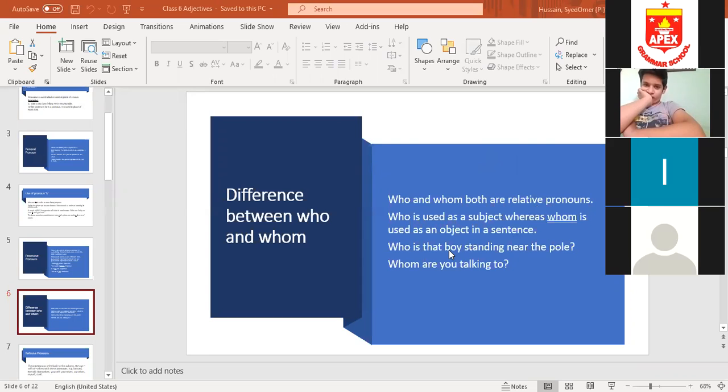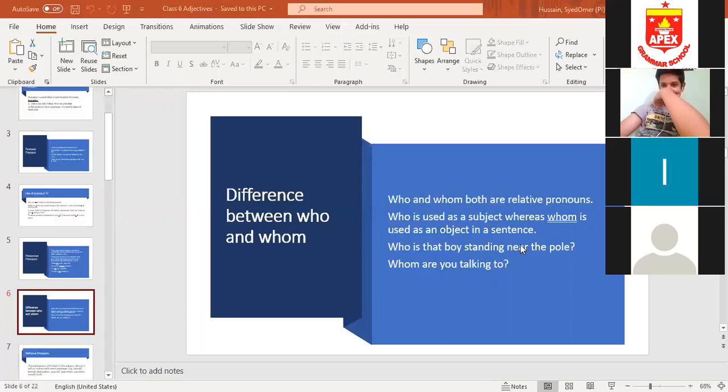Difference between who and whom. Who and whom both are relative pronouns. But who is used as a subject and whom is used as an object in a sentence. Basically, we put whom mostly with the preposition to. To whom are you talking? Or whom are you talking to? If you remember, in class 5 we did it, and we also filled in the blanks with who and whom. Who is that boy standing near the pole? Who is knocking at the door?